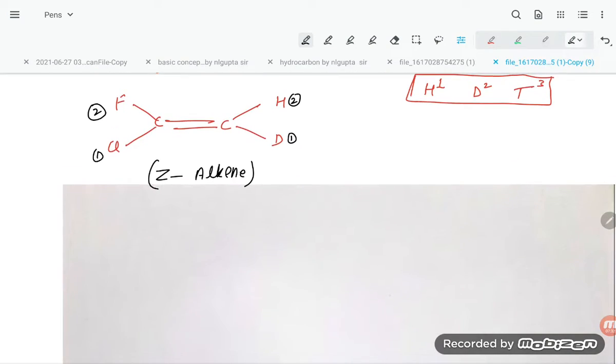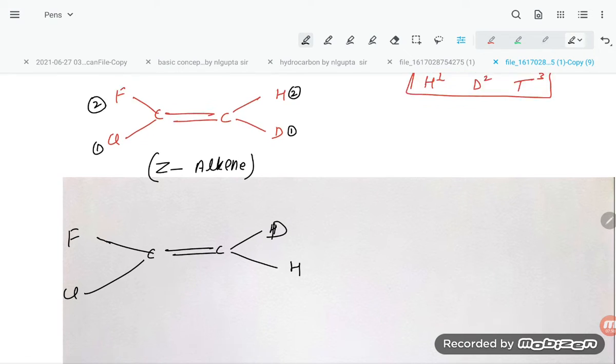Now one condition is also possible: you can change the position. Suppose C double bond C is there, here hydrogen, here you put deuterium, here hydrogen, and fluorine and chlorine are as they are.